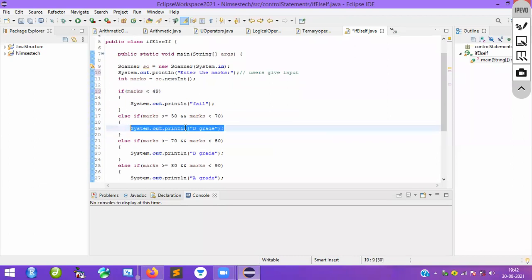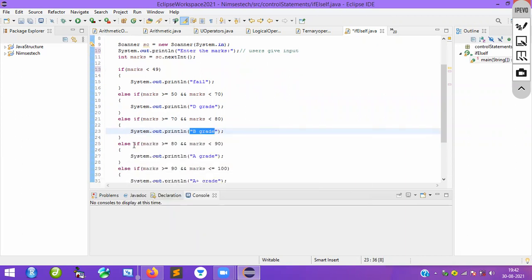So that is else if. Again like that, here also it will check the marks. Whatever the marks you enter, both conditions must be true. This condition must be true as well as this condition must be true. Then only we will print this particular string. Here also both the conditions must be true, then only you can print this particular message.